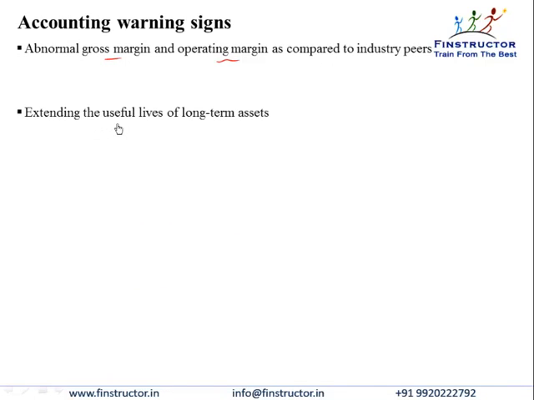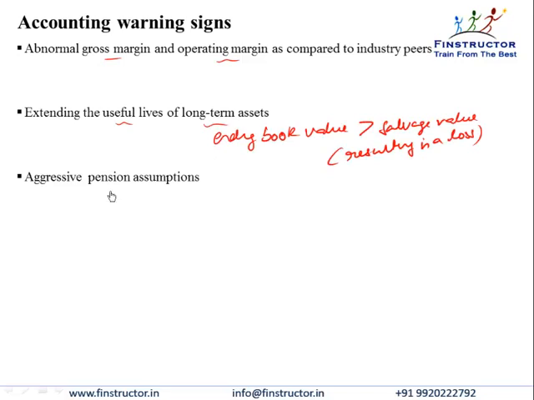If you see that the firm is extending the useful lives of long-term assets, then again it will boost profitability in the short run because of lower depreciation expense, but there'll be a one-time loss when the asset is retired at lower than its book value since we didn't properly depreciate it. So the ending book value will be higher than the salvage value. If the firm is using aggressive pension assumptions on mortality, discount rate, etc. to reduce the pension expense, then again the actual cash outflow in the future may be higher than what the firm has accounted for. Any year-end surprises in profits warrant a deeper investigation to see if these surprises are sustainable or if the earnings have been manipulated.